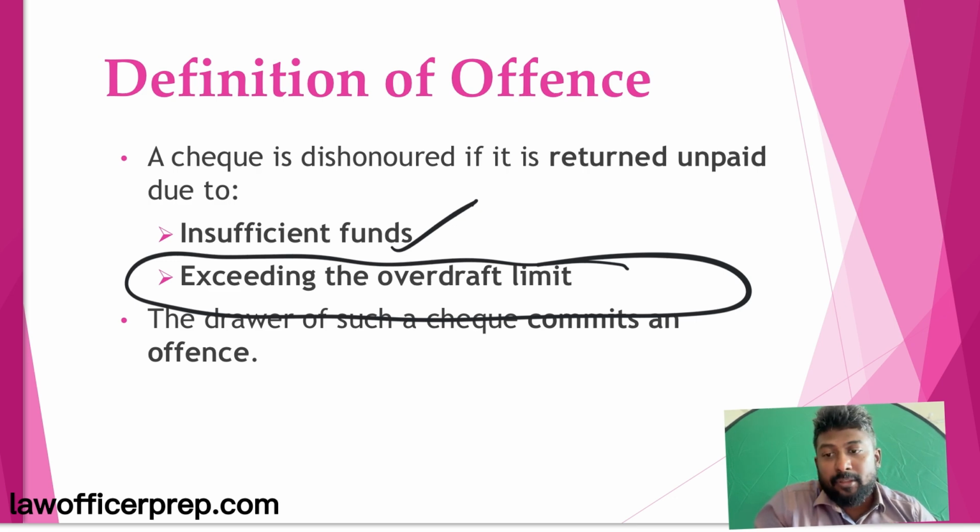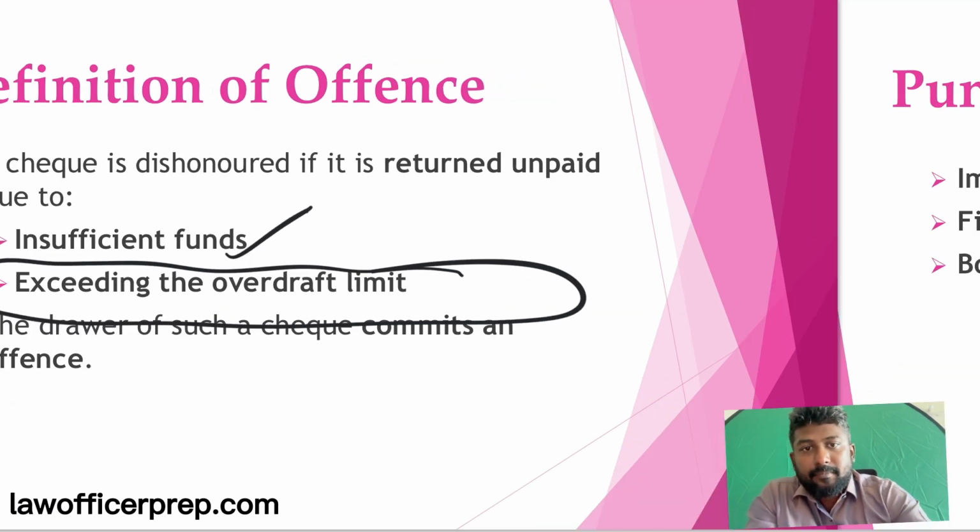If the cheque is bouncing due to things beyond the control of the drawer, like any internet or technical issues on the bank side, then you cannot file a case under Section 138.